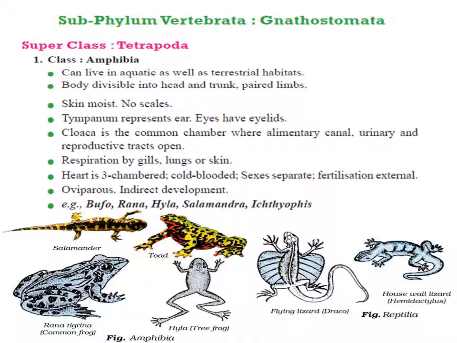Animals are cold blooded. Respiration is done by lungs on land, by skin in water, and by gills in tadpoles. The sexes are separate. They are oviparous with external fertilization. Development involves a tadpole larval stage.